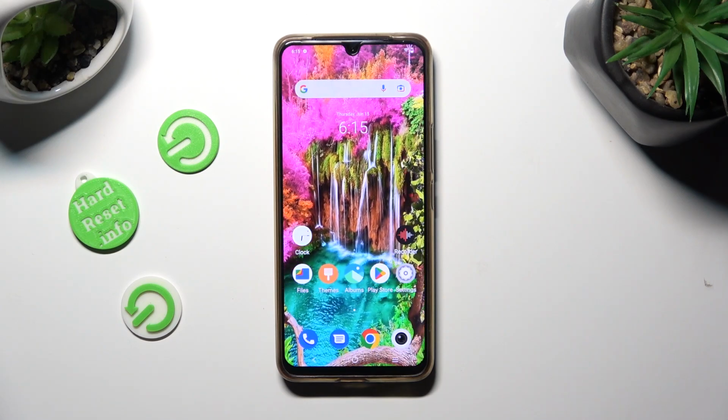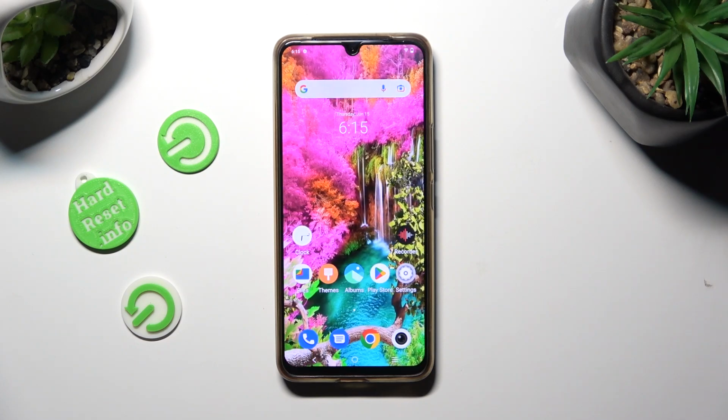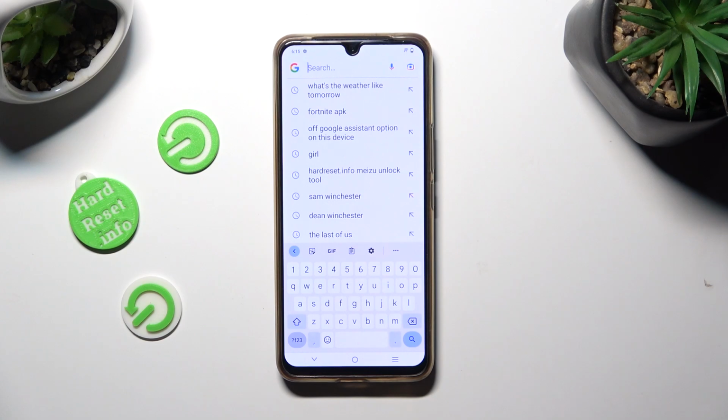Hi! In front of me is VIVO T1 Pro 5 and today I would like to show you how you can change and customize your keyboard's theme.